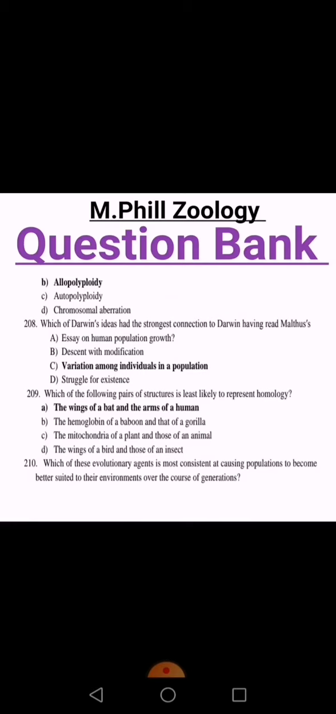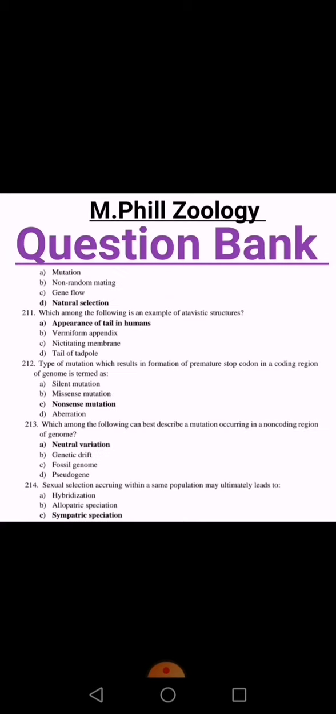Which of the following pairs of structures is least likely to represent homology? The right option is the wings of a bat and the arms of a human. आप याद रखिए होमोलॉजी के सेंस में फिजिकल स्ट्रक्चर्स एक जैसी होती हैं, उनके फंक्शन सिमिलर होते हैं, like the wing of a bat and the arm of a man. Next, which of these evolutionary agents is most consistent at causing populations to become better suited to their environments over the course of generations? That is natural selection, and the option is right.